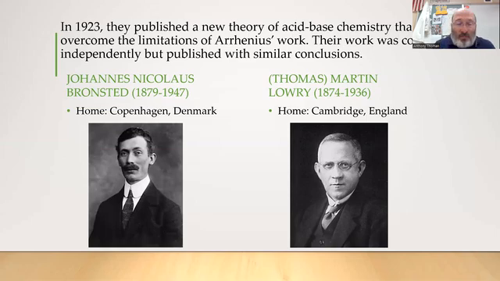Johannes or Johann Bronsted, if I get the name pronunciation right, was from Denmark, and Thomas or Martin Lowry was from England. And these two chemists both came to the same conclusions around the same times. Their lifespans are very similar as you look at the years there. These guys were helpful to us in that they took the ideas of Arrhenius and found more options, I guess is the best way to say it.